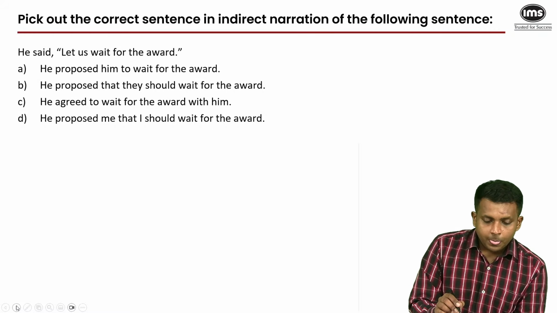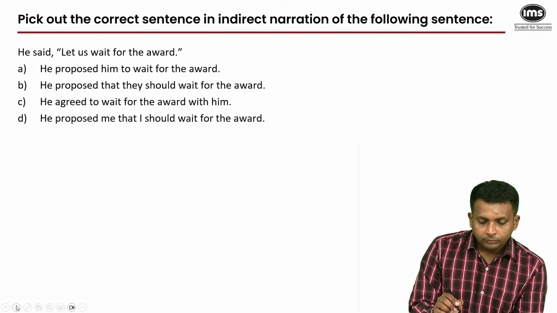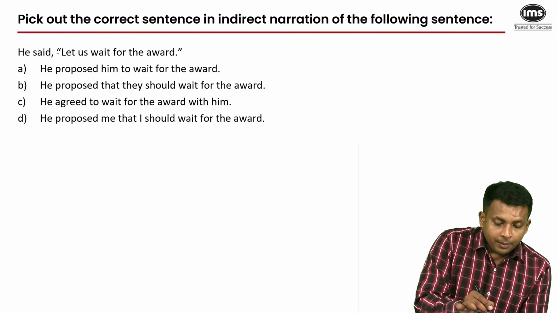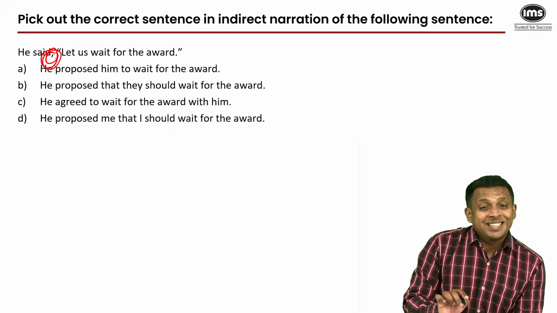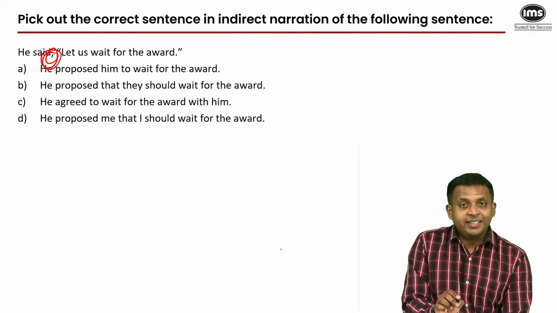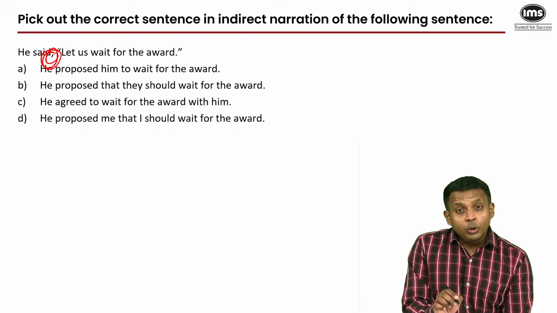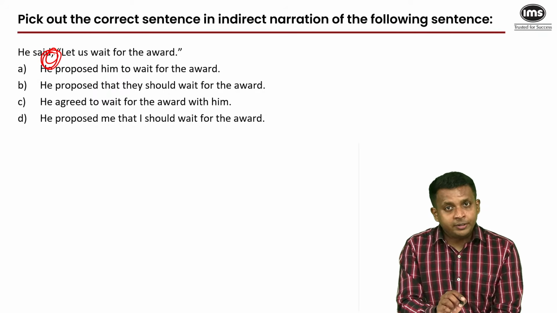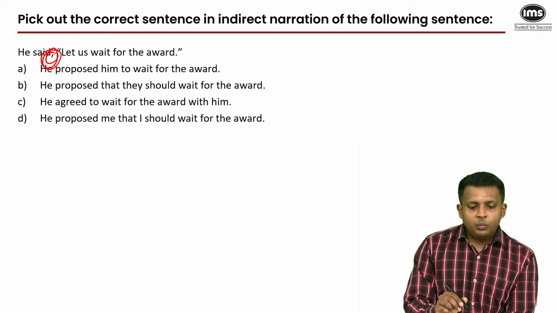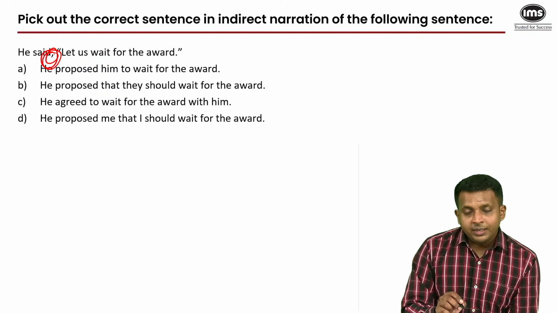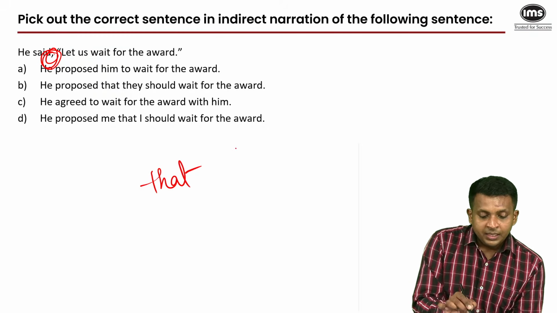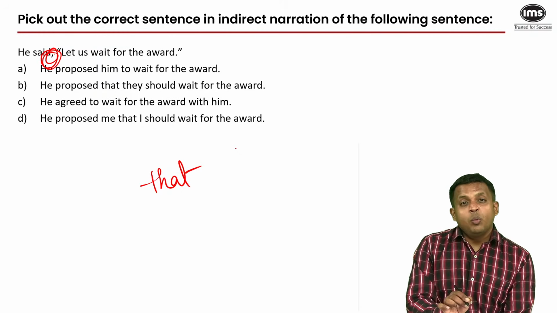He said, let us wait for the award. Now, this comma after said is very important, it's necessary. A new quote begins with a comma. That is a very important rule. A missing comma would be a punctuation error. But when you change the speech from direct to indirect, that comma disappears and then a connector takes its place, the connector that.